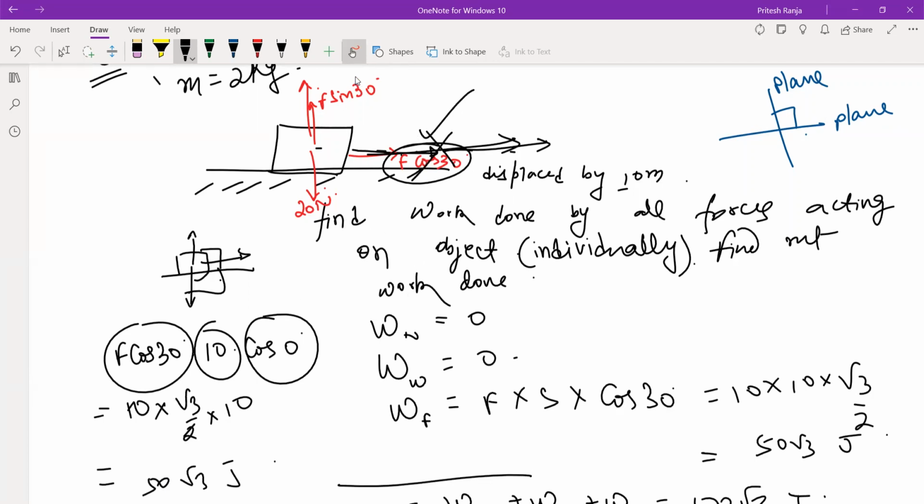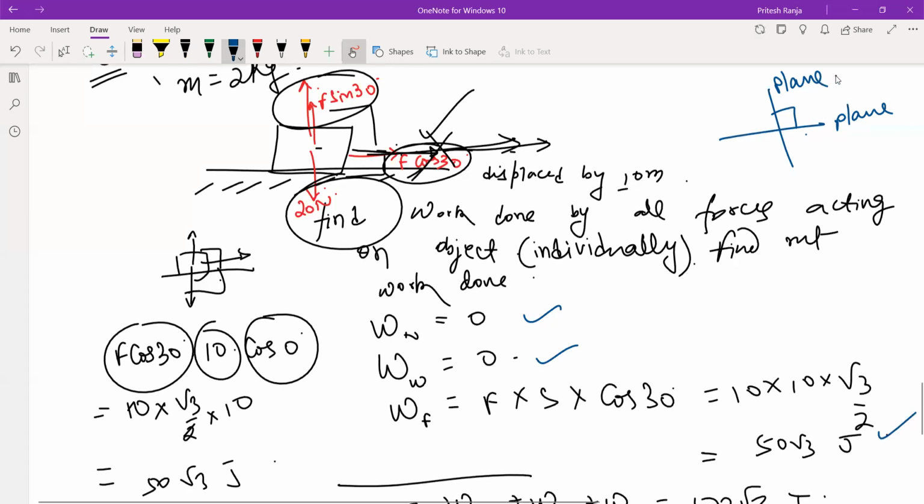And what will be the work done by this and this component? It will be 0 because the angle is 90 degree. We don't need to compute them. So what we can conclude, that whether we find work done by using the formula or whether we find work done by considering all the forces acting along the two perpendicular axes and the displacement, they are all same. So moreover, we will be following this method in the upcoming classes.